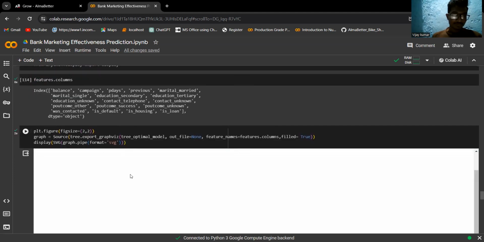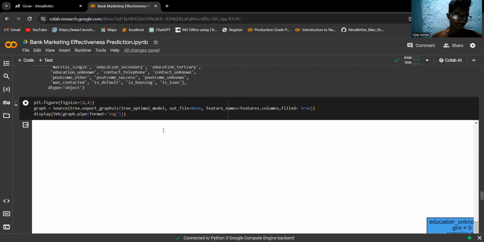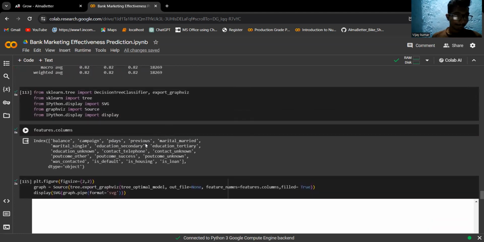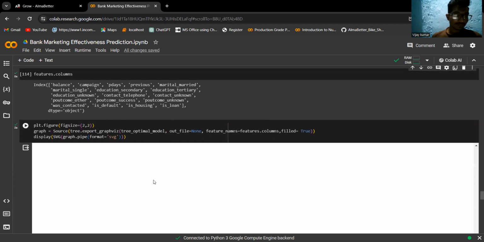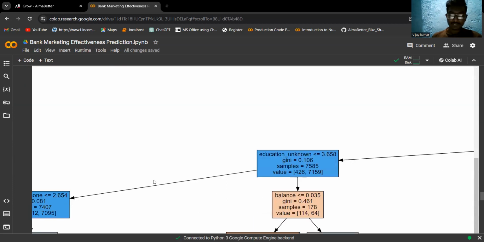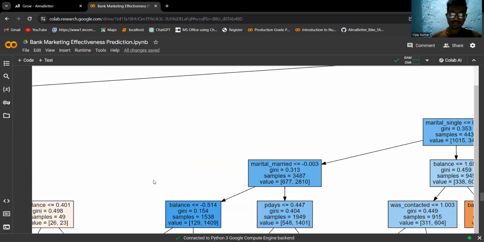Now we'll check the decision tree diagram. Here we import the decision tree class. These are our columns. With this code we'll get this type of decision tree.